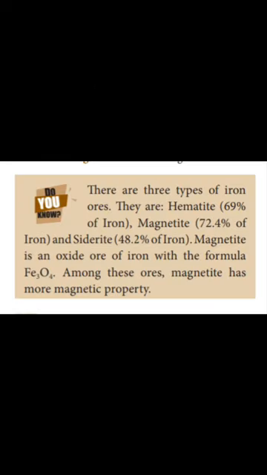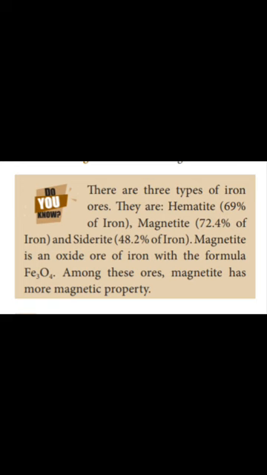There are three types of iron ores. They are hematite, magnetite and siderite. So, the three types of iron ores are hematite, magnetite and siderite. Magnetite is an oxide ore of iron. The formula for magnetite is